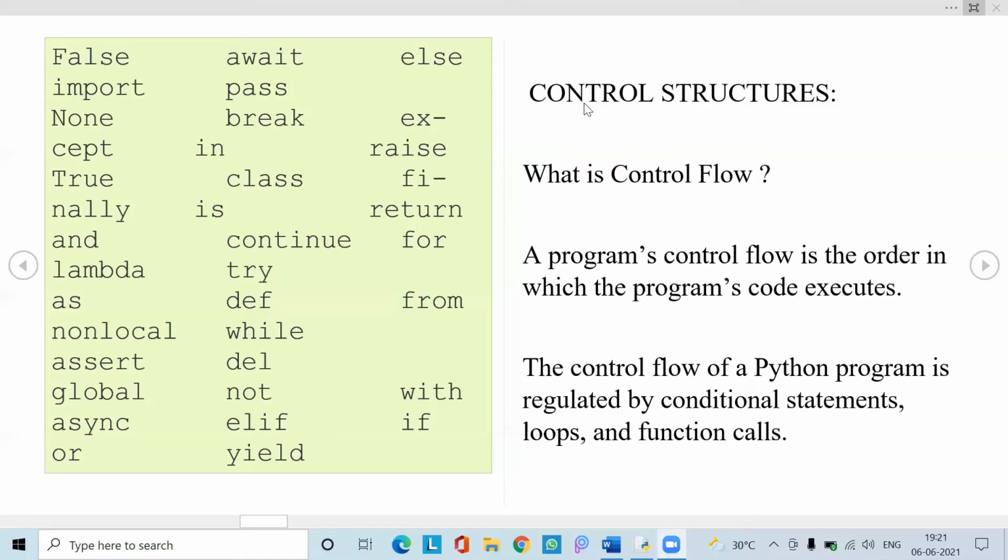So first, what is the definition of a control flow? A program's control flow is the order in which the program's code executes. Let us consider there are many statements in our program, from n to n plus 1 statements. The control flow starts from the beginning and ends at the end of the program. So this is a form of a control flow. The control flow of a Python program is regulated by conditional statements, loops, and function calls.